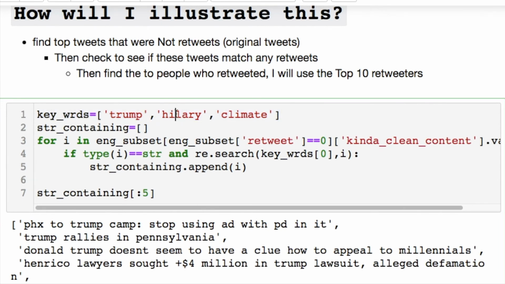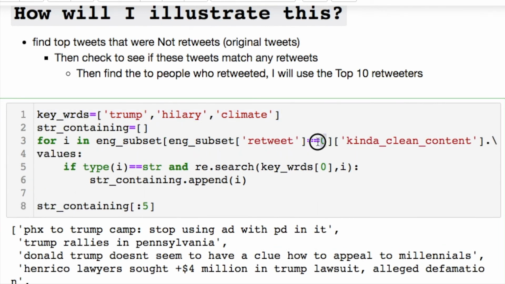Hillary, maybe it's an extra L. I iterate through anything that's not a retweet. So this is an original tweet, because what I'm going to do is look for the original tweets and then find out if those original tweets were retweeted and find those. So we found everything that's not a retweet, and we use the regular expression .search, which allows us to look through anything that was Trump.